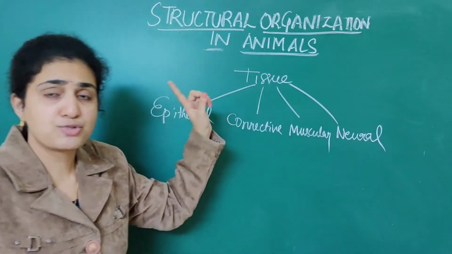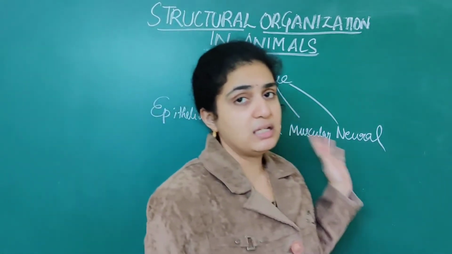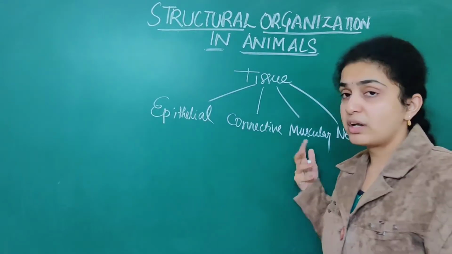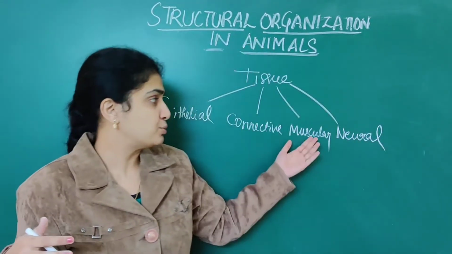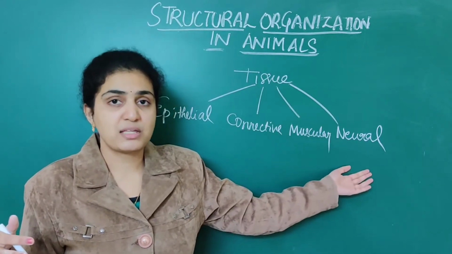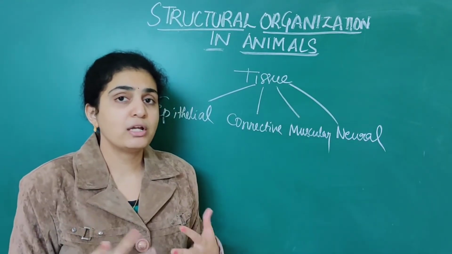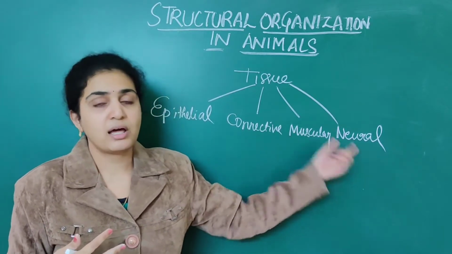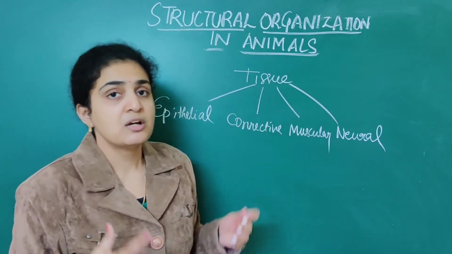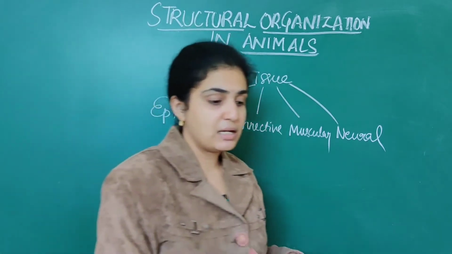4 types of tissues, very important from the NEET aspect. What are the 4 tissues which are present? That is epithelial tissue, connective tissue, muscular tissue as well as neural tissue. Now we are going to deal in detail with the epithelial, connective, muscular as well as neural tissues. First we will deal with epithelial tissue.